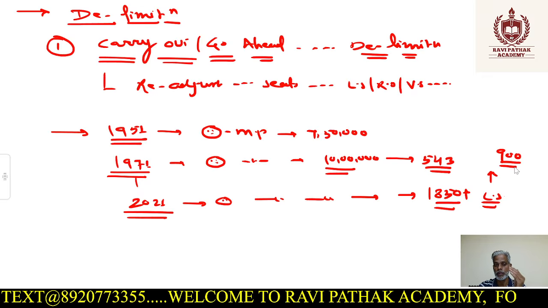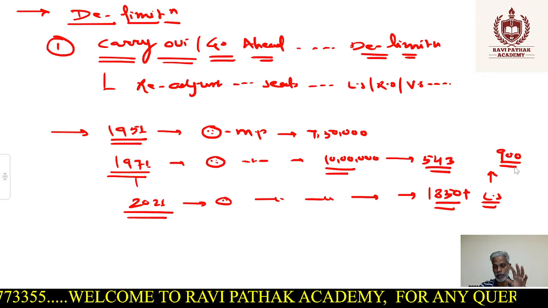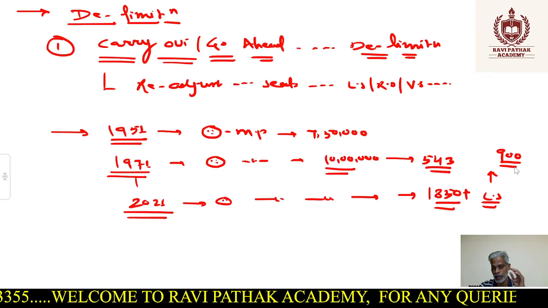Because population, obviously, in some states the population increased more than 300%. In some states, it has gone to 50 to 60% increase in the last, we can say, 60 years or so, 40 years or so. Right? So we have to understand this particular thing. Why? Because if you go with that, then what will happen? Some states are reducing the population and some states are increasing the population.